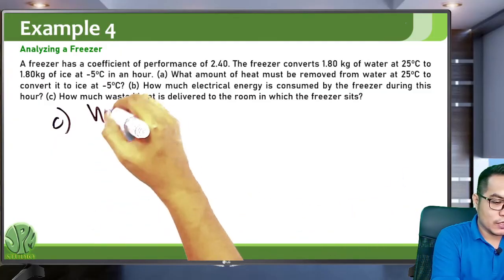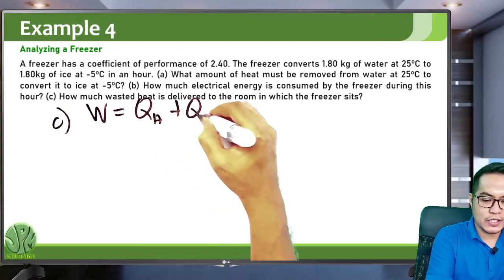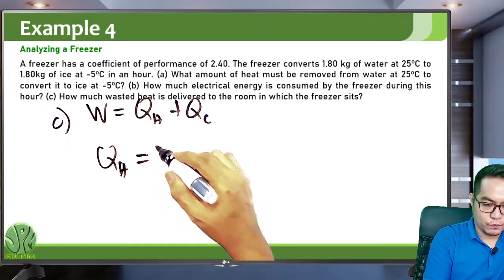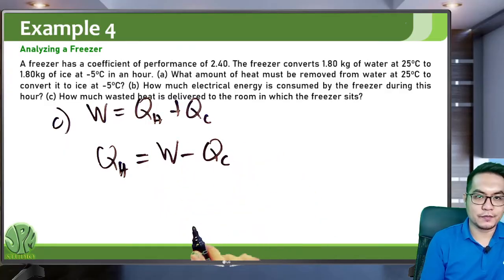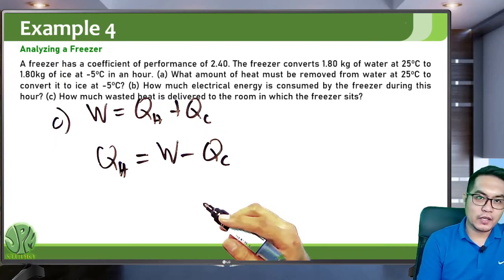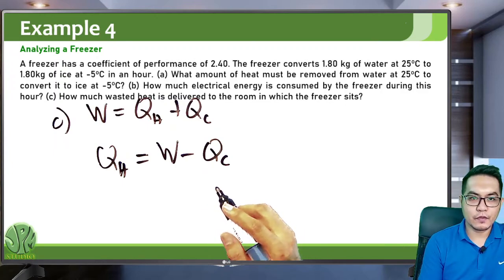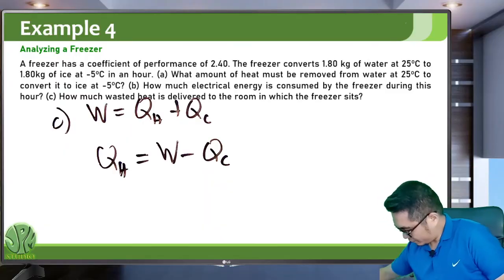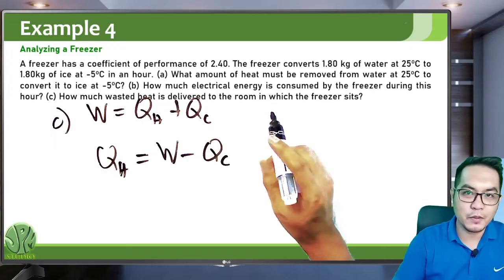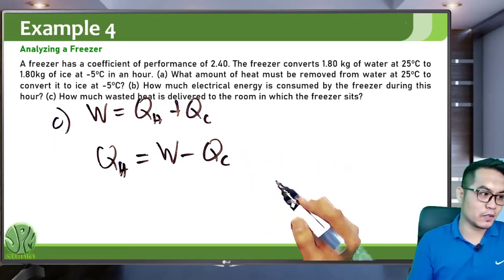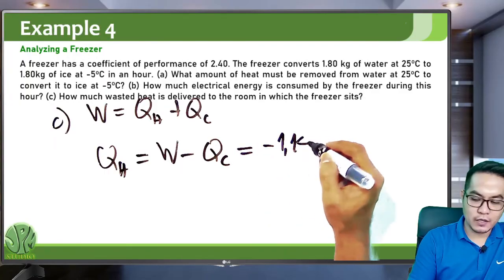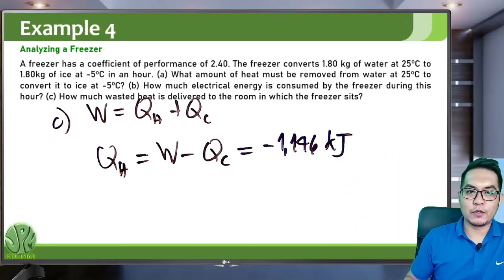Since work is QH plus QC, then QH is just equal to work minus QC. You already obtained the work in letter B, and QC is just negative Q, the total heat released by the water. This will give you a value of negative 1,146 kilojoules.